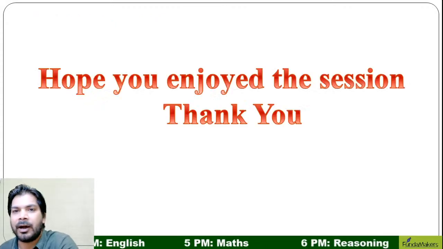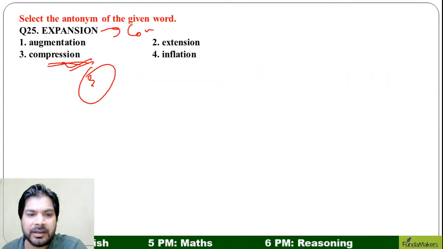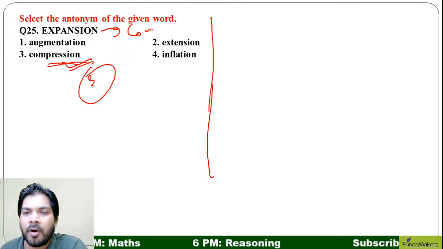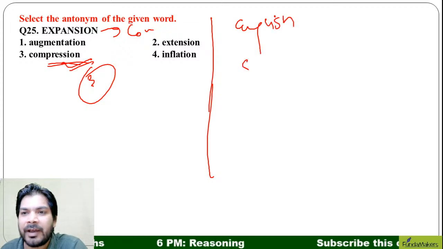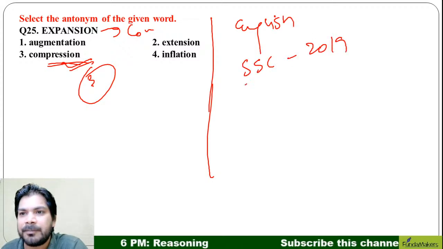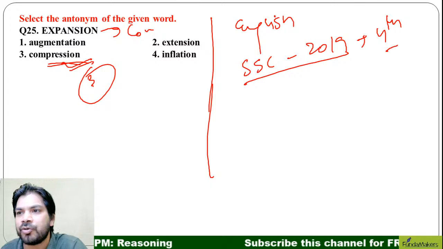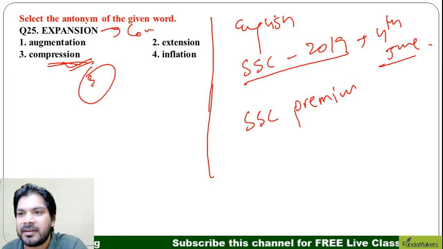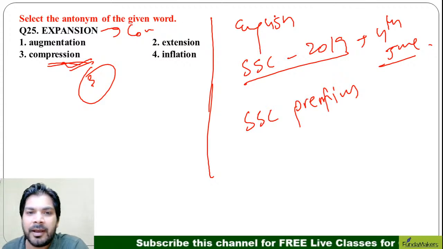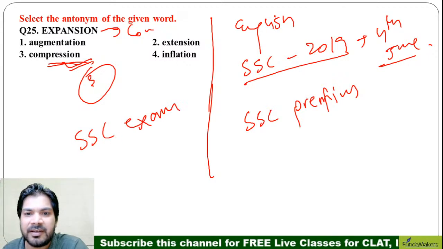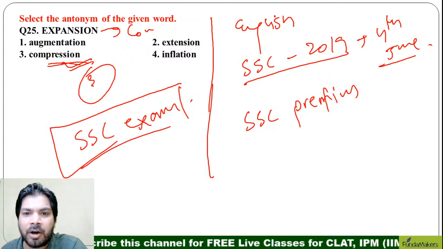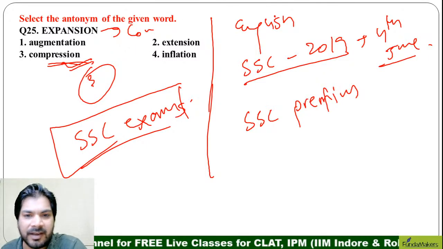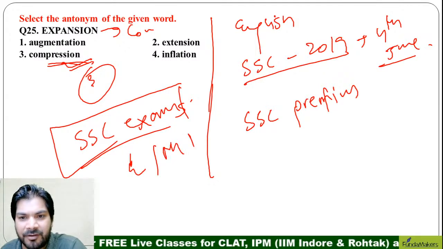All right. Now, just to instill a lot of confidence in you guys, this whole paper which we solved right now was the English section of the SSC 2019 paper which was conducted on 4th June. SSC prelims paper. As you can see, SSC exams are such easy exams that I don't know why people find a lot of trouble qualifying this examination. But trust you me, SSC exams have the easiest English, maths and reasoning sections.